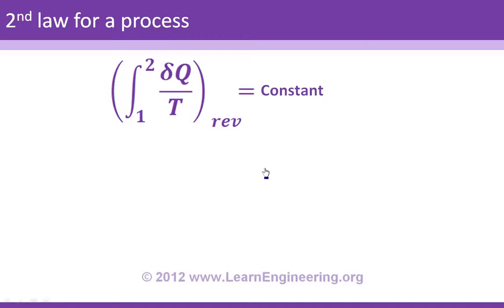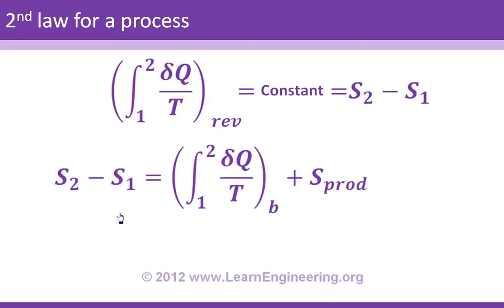The integration from 1 to 2 for a reversible process will be represented as S2 minus S1, where S denotes entropy. So please remember, entropy is a property only if the process is completely reversible. So this is the second law definition for a process which is reversible. What if the process is not reversible? It will be like this.